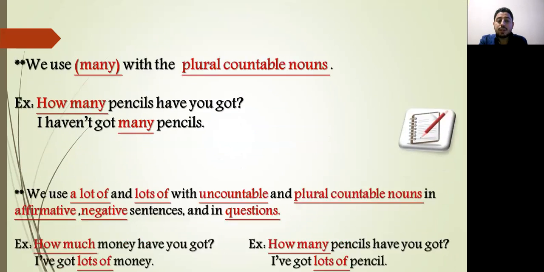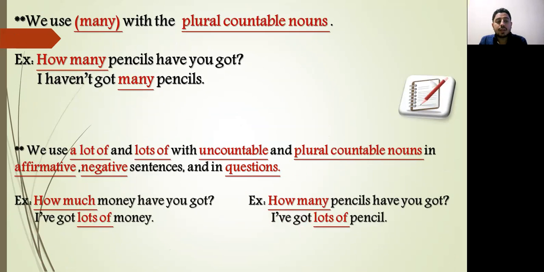And also we use many with plural countable nouns. For example, how many pencils have you got? I haven't got many pencils, or I have got many pencils. So we use many with countable nouns. We can count them, like pencils, doors, books, desks, and so on.